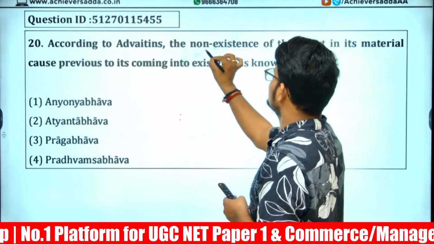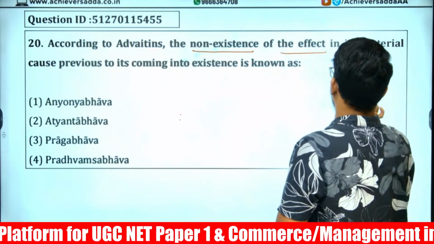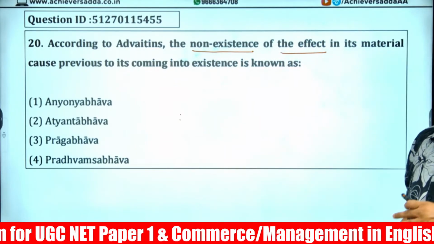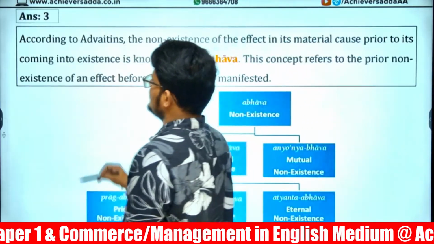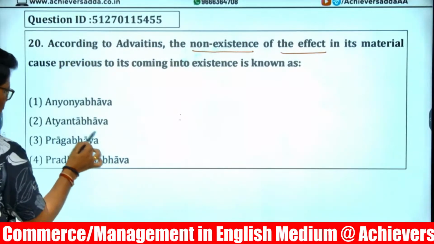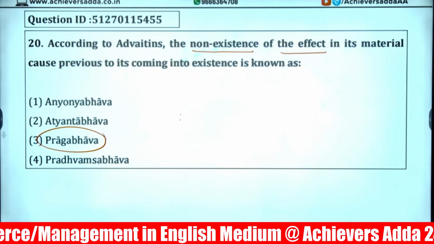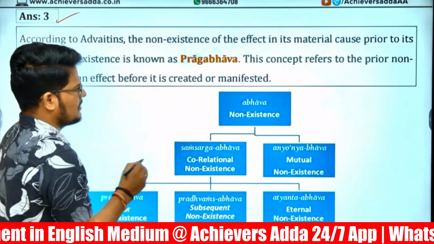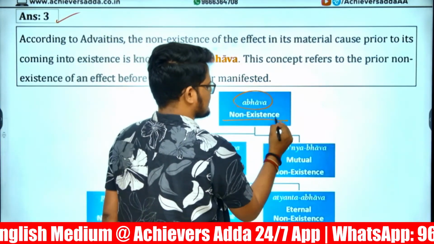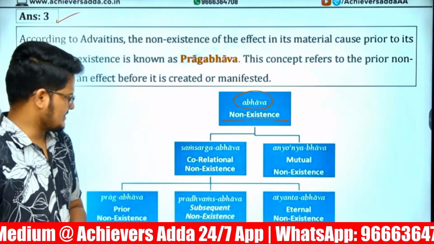According to the Advaitas, the non-existence of the effect in its material cause previous to its coming into existence. So the answer is option 3, which is Pragbhava. Let me explain. Abhava means non-existence.